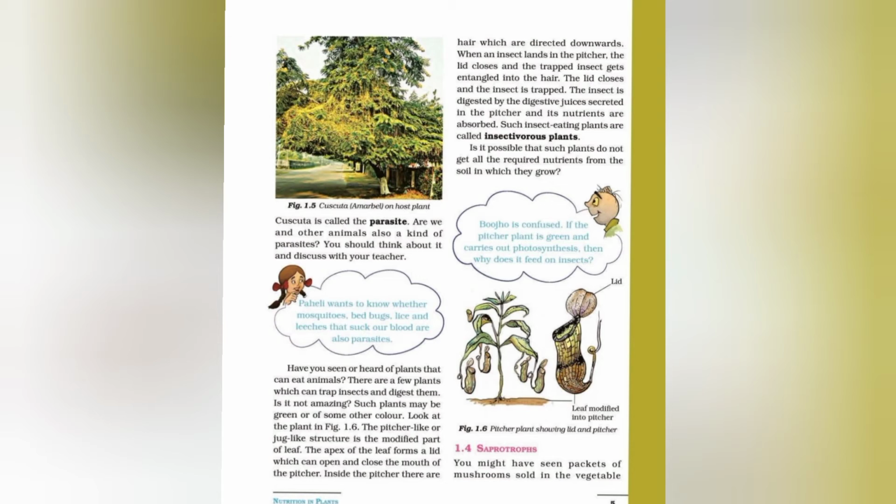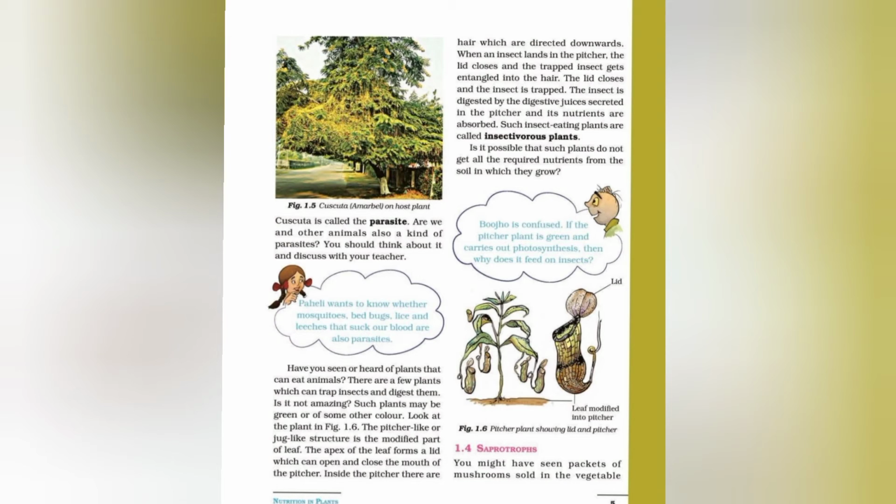Now, have you seen or heard of a plant that can eat animals? There are a few plants which can trap insects and digest them. Is it not amazing? Such plants may be green or of some other color. Look at figure 1.6, the pitcher plant showing lid and pitcher. You can see the diagram of the pitcher plant. It is an insectivorous plant. The apex of the leaf forms a lid which can open and close the mouth of the pitcher.